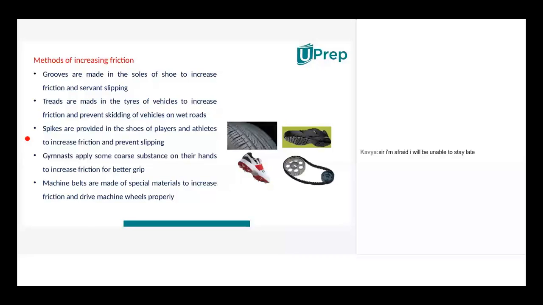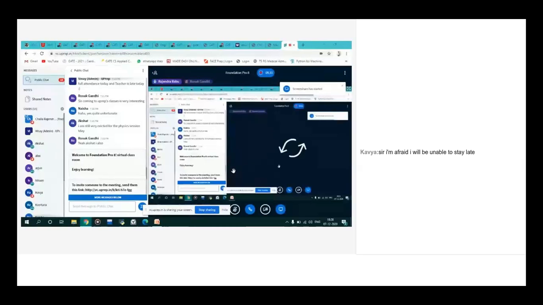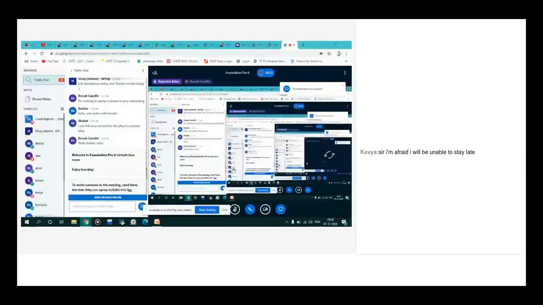Due to what will it arise? Irregularities on the surface. Sir, because of the irregularities between the two surfaces. Very good. Naisha, tell me why frictional force will develop generally? Due to irregularities on the surface. Very good, due to irregularities, isn't it?